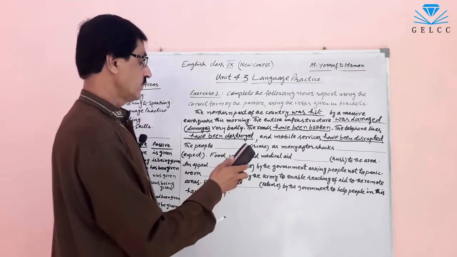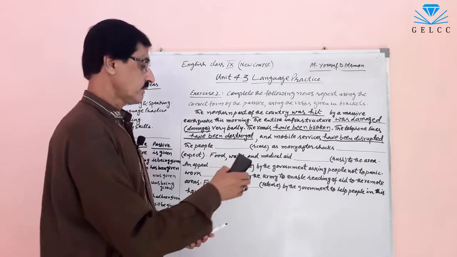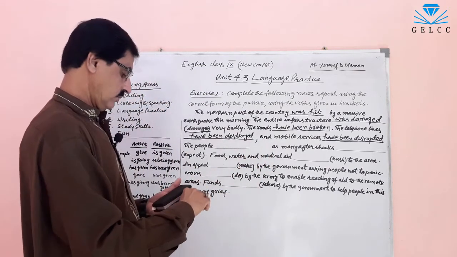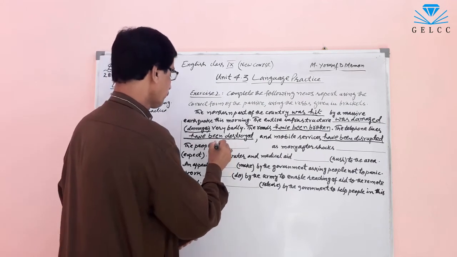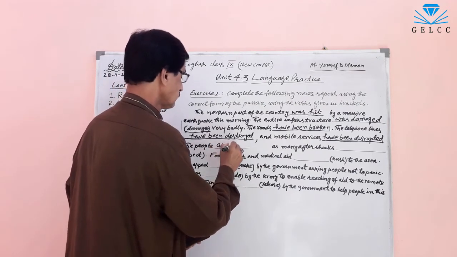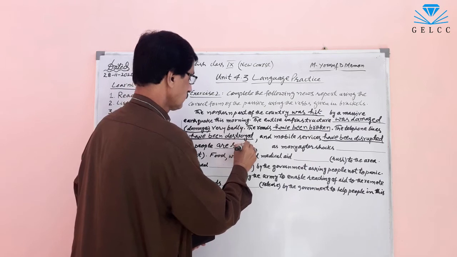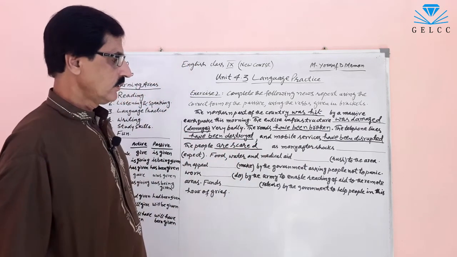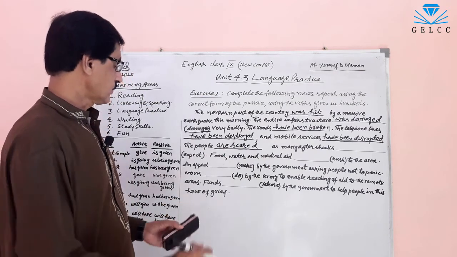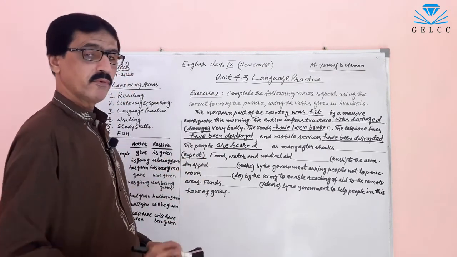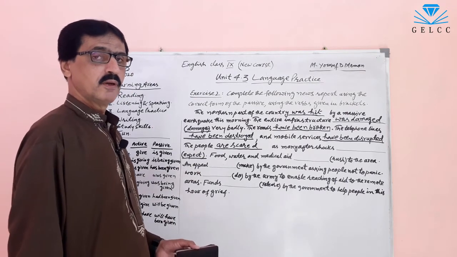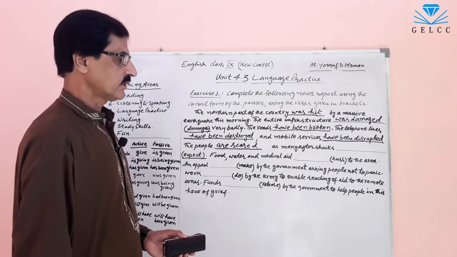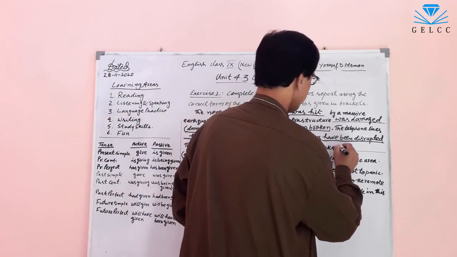We will use present, scared. Third form of scare is scared. The people are scared. As many aftershocks expect. Verb is expect. Third form of expect is expected. Many aftershocks are expected.